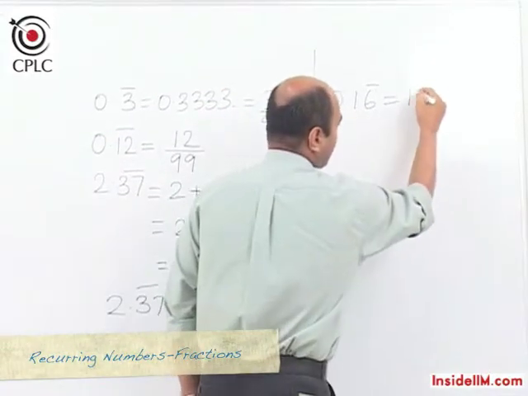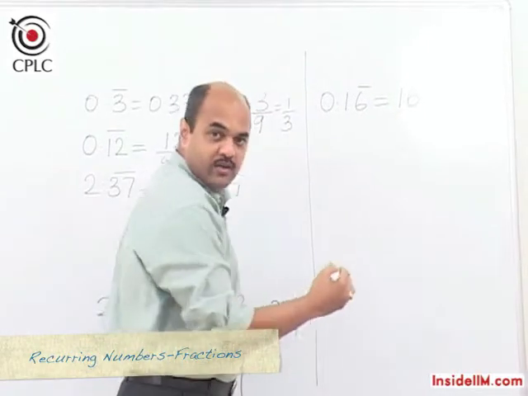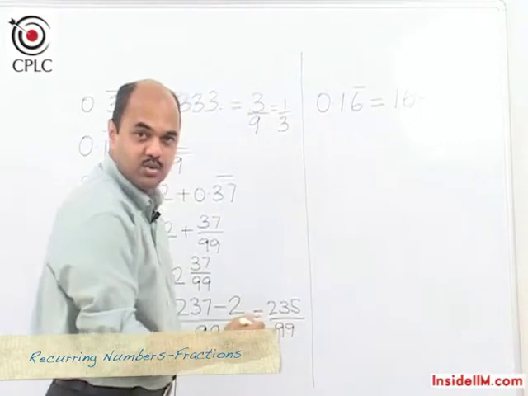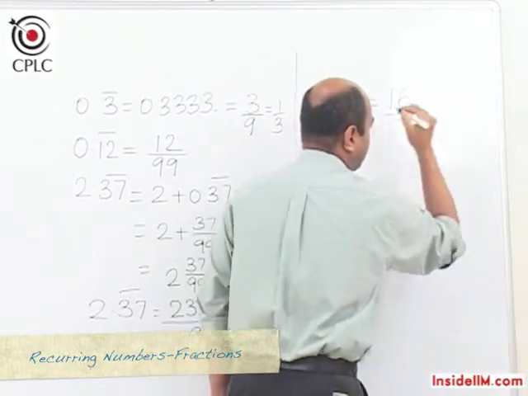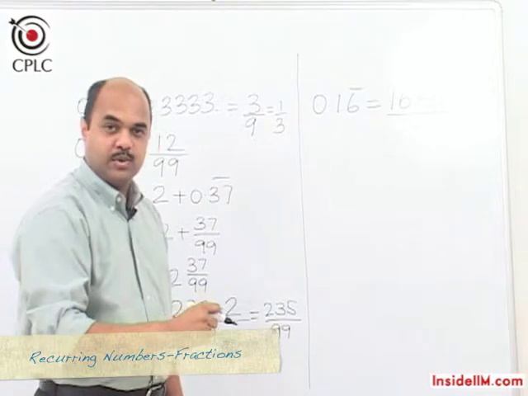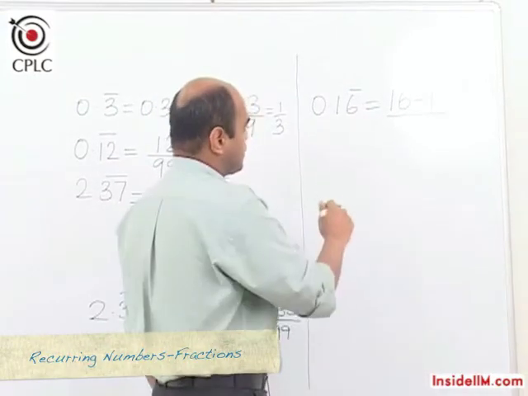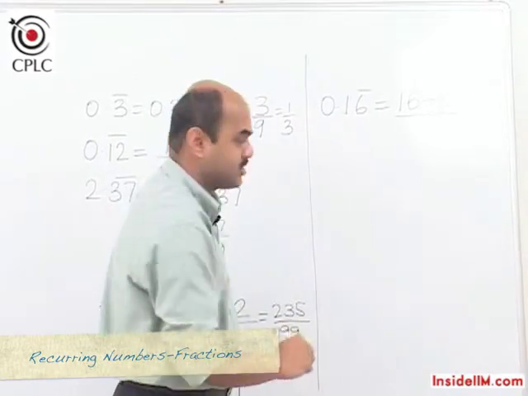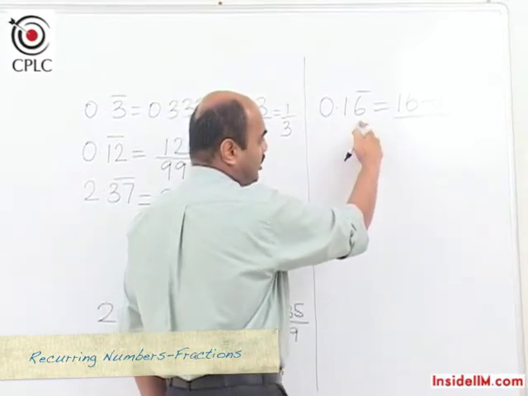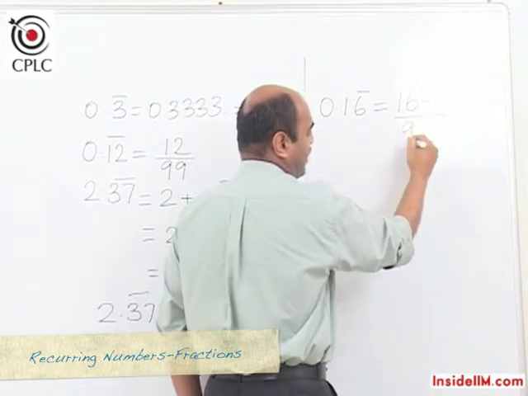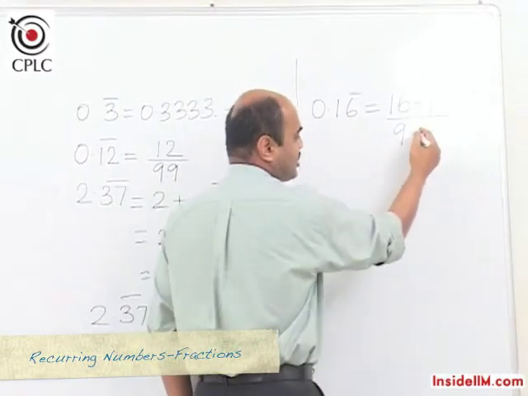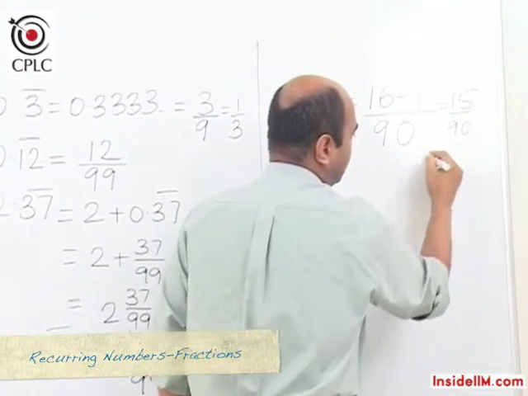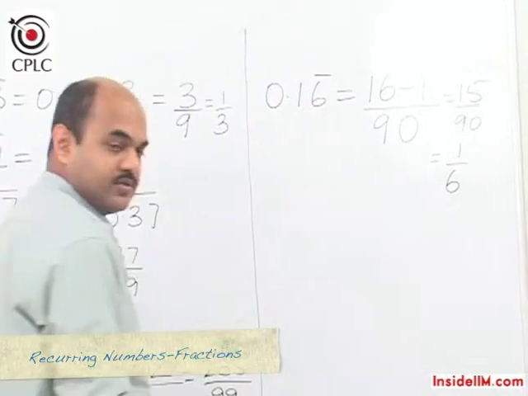So we write the entire value here, which is 16. From 16 we subtract the non-recurring part, which in this case is 1, and now in the denominator we would have 9s as well as zeros. 9s would correspond to recurring digits and the zeros would correspond to non-recurring digits. So here we see that there is only one recurring digit and hence we write 1 nine. There is one non-recurring digit, so we write 1 zero. So the answer would be 15 by 90, which is nothing but 1 by 6.